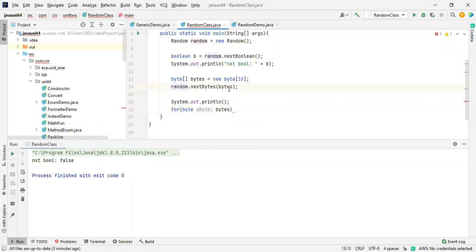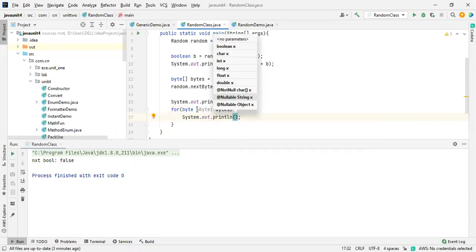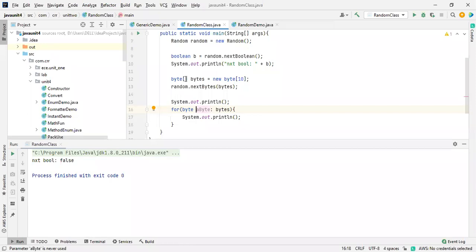What we did over here is pass it to the random, so that the random values will be added one by one to this array. Let me show you what will happen. Inside the for loop, I need to print the value, so that's System.out.println. One by one, from 0 to 9, will be printed. I should take it as a byte, and then there should be a concatenation for a representation point of view, then there should be a comma. I think that looks good.